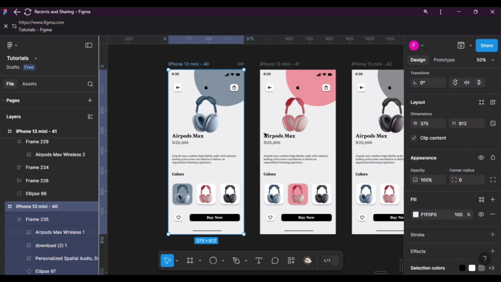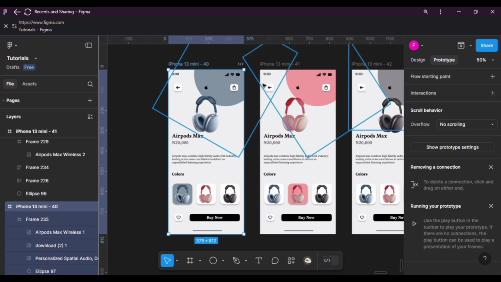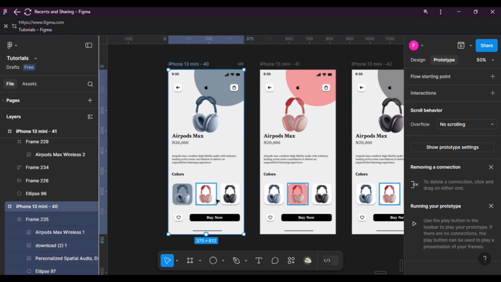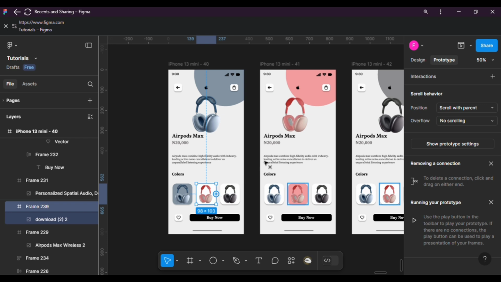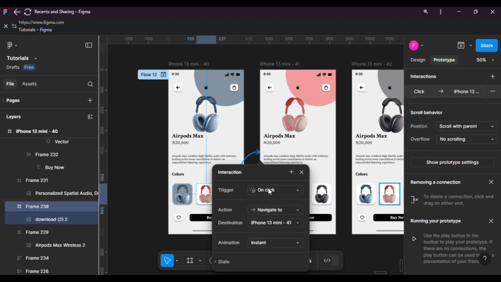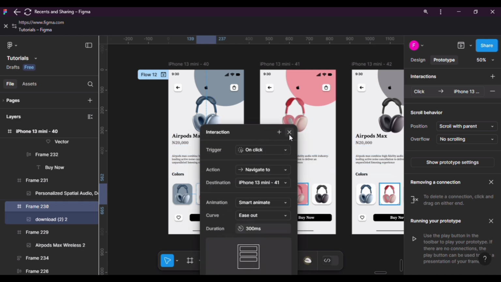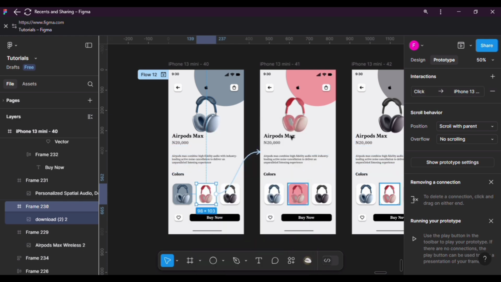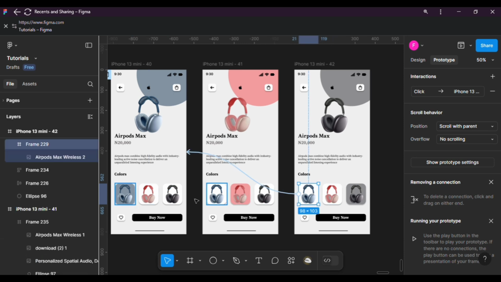Once you are done, head over to the prototype section. Select the second color, which is the orange. I don't know if it's purple, but anyhow, you know what I mean. So select it and use this interaction. The trigger is on click, the animation is smart animate, curve is ease out, while duration is 300 milliseconds. You are going to make use of this interaction for all of them.